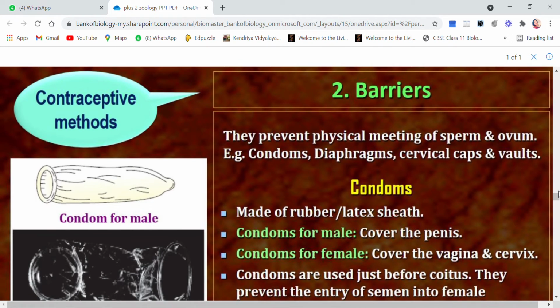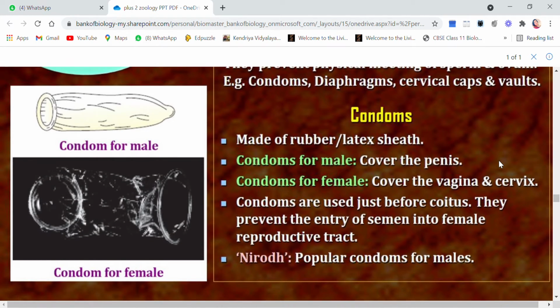Next is the barrier method. They prevent the physical meeting of sperm and ovum. Examples: condoms, diaphragm, cervical caps and vaults. We all know what condoms are. Condoms are made up of a rubber or latex sheath.